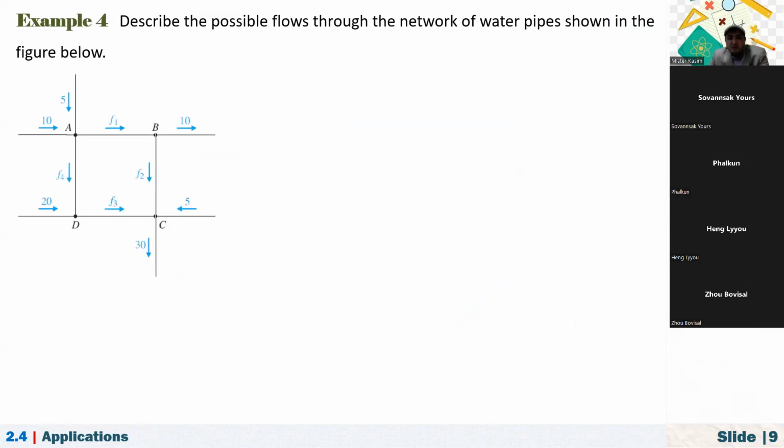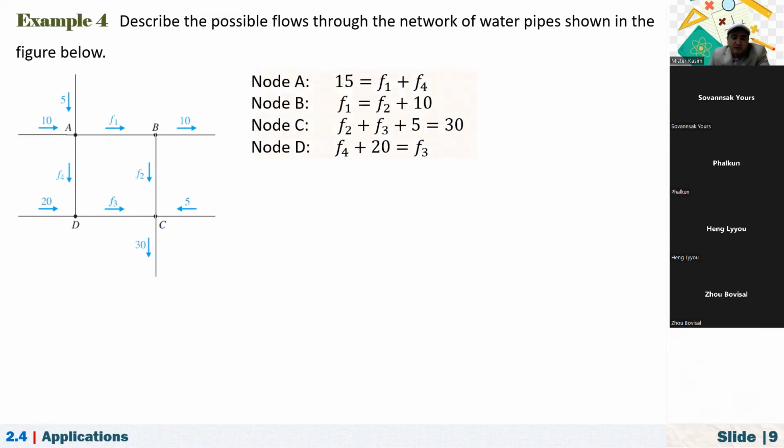Now it says describe the possible flows through the network of water pipes shown in the figure below. Okay, so let's see here. We have four nodes here: A, B, C, D. If you look at node A, 5 plus 10 should be equal to F1 plus F4. At node B, F1 should be equal to F2 plus 10. And how about D? 20 plus F4 should be equal to F3. And at node C, F2 plus F3 should be equal to 5 plus 30.